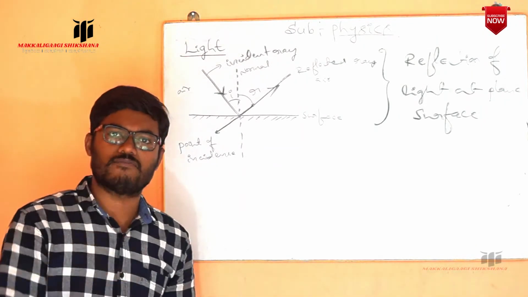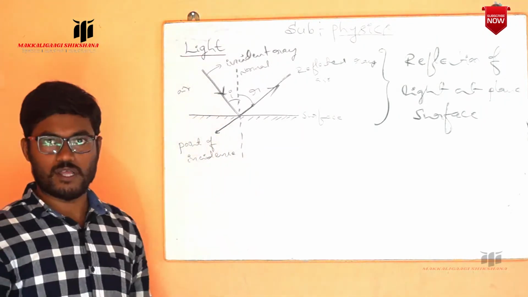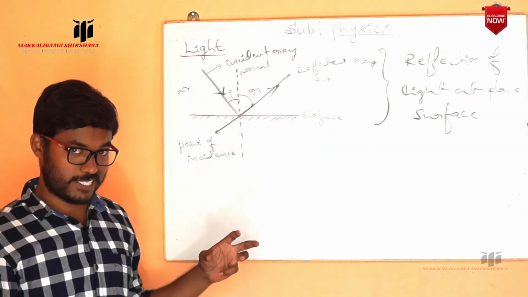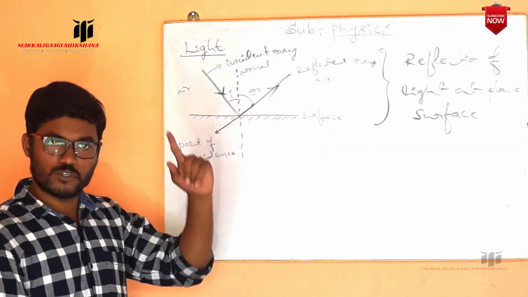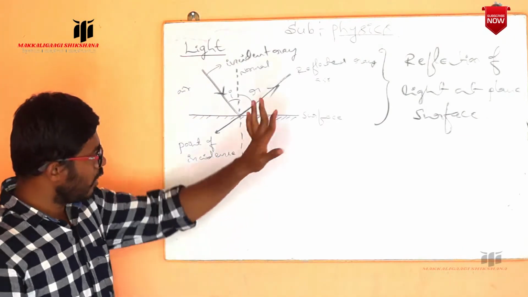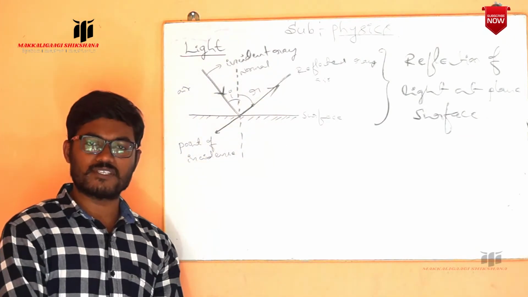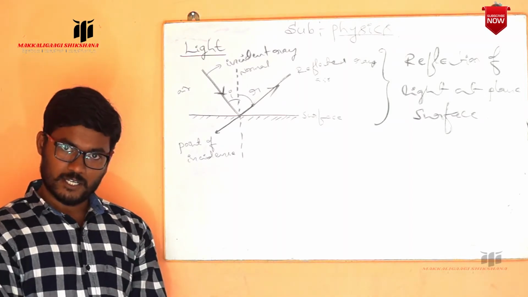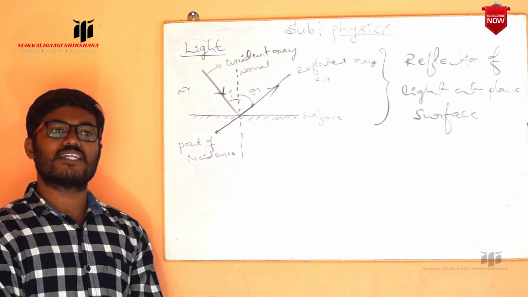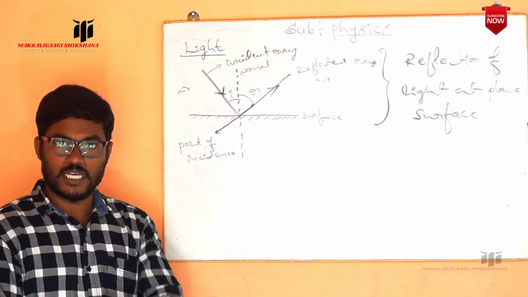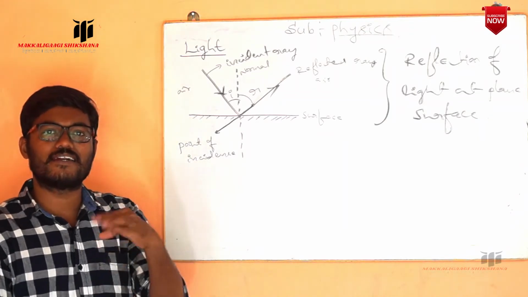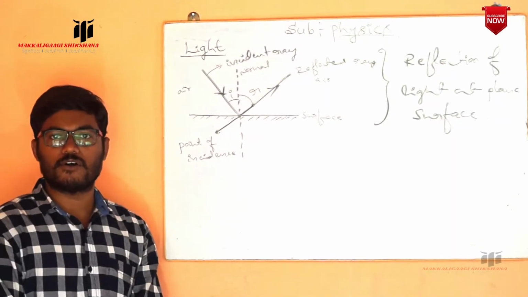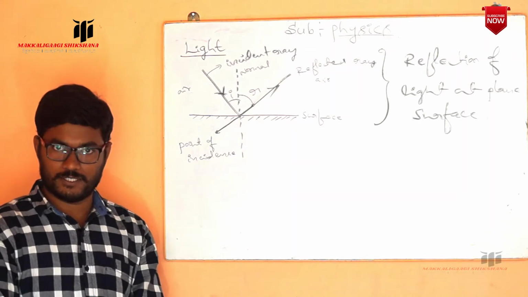Now what is the reflection of light? Here we told how the ray of light is incident, how it is reflected, what it makes. But what is the reflection of light? By observing these phenomena, the statement for reflection of light is: when the ray of light which falls on any surface bounces back or returns back in the same medium, that phenomenon we call as reflection of light.